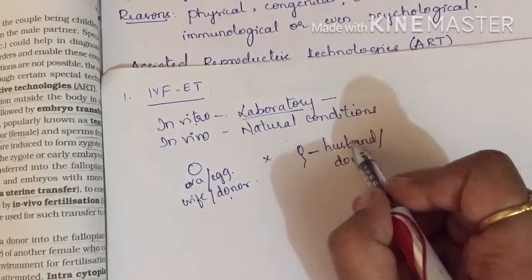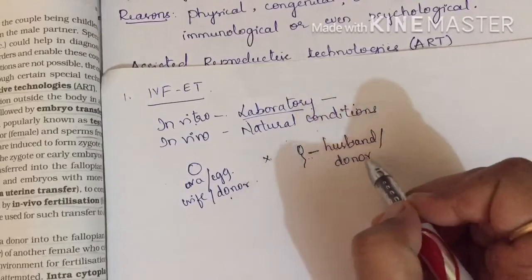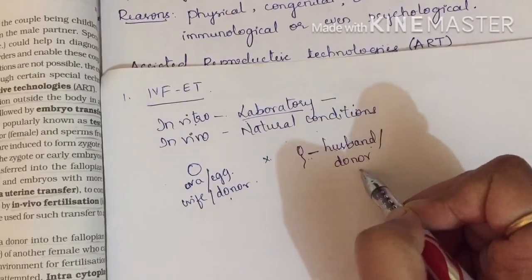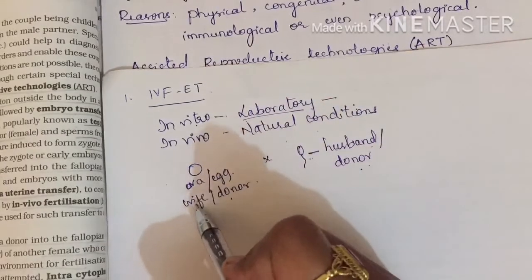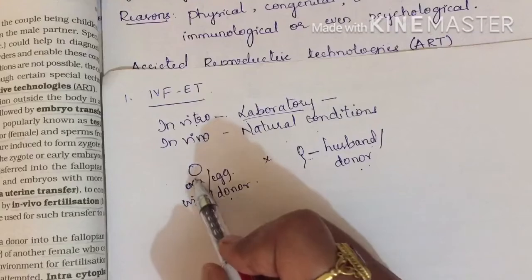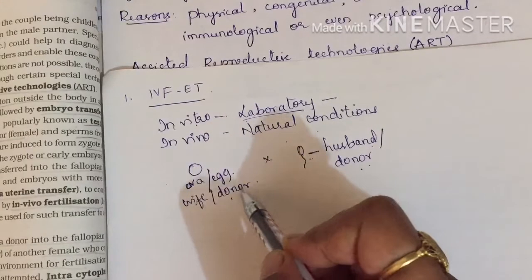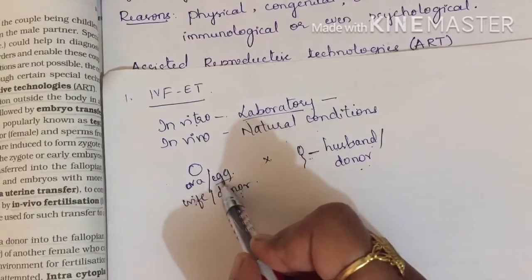If the husband is able to produce sperm, then we can collect from him. If he is unable, then we can go to the donor. Many donors are available who will donate their sperm. And if the wife is able to produce a gamete called egg, then we can collect from her. If not, we can get from a donor who is ready to donate their egg.